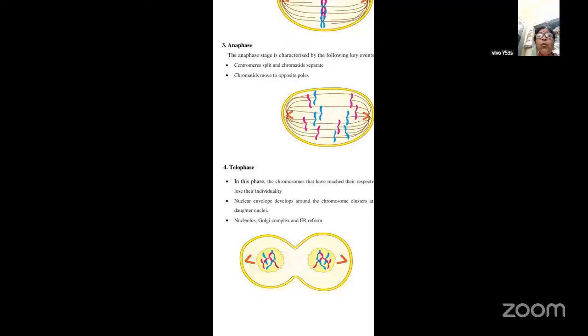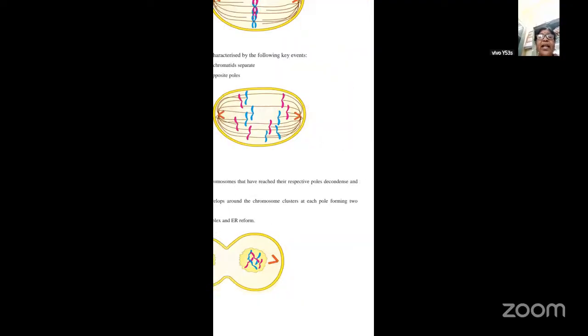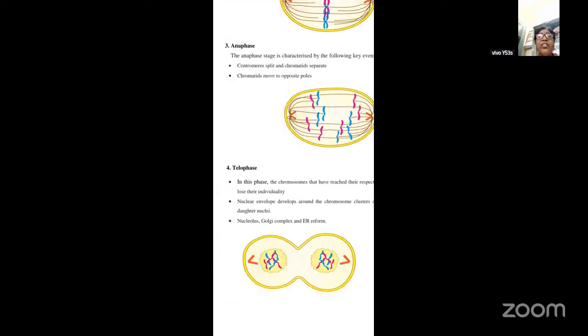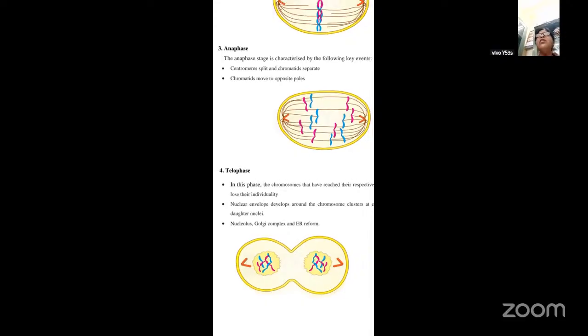Now in telophase, the chromosomes that have reached their respective poles decondense and then lose their individuality. Once they reach the poles in telophase, what do they do? They will lose their individuality, or decondense. If you see in prophase, what happens? They try to condense and assume a certain shape. But here in telophase, they try to decondense and lose their individuality. They don't take a particular shape again.